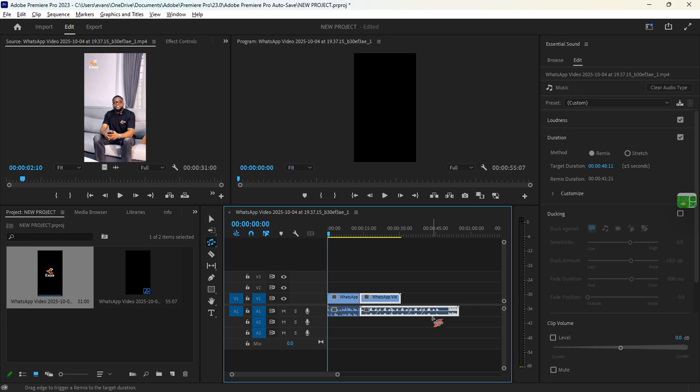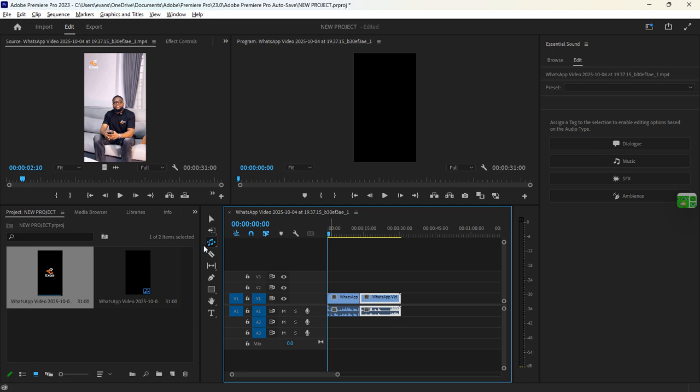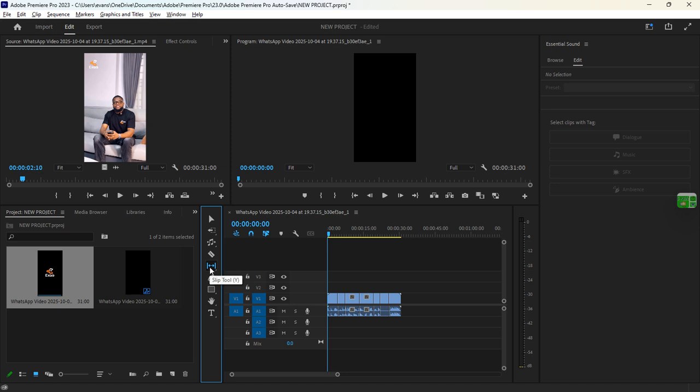So this tool here, this is the selection tool, and this is the track forward tool. Let's say I want to track my stuff, and this is a track forward tool, and if you double click, this is a track backward tool. So this one here is a ripple tool.